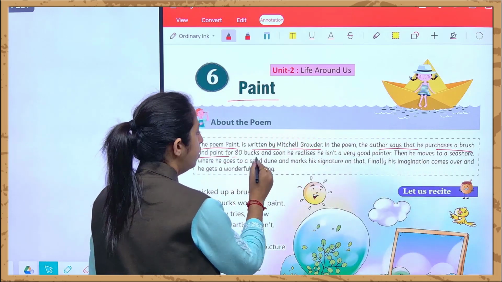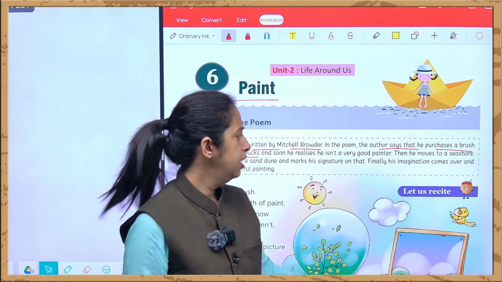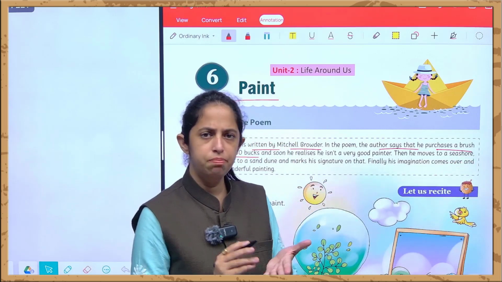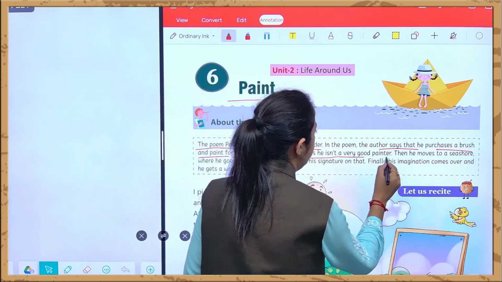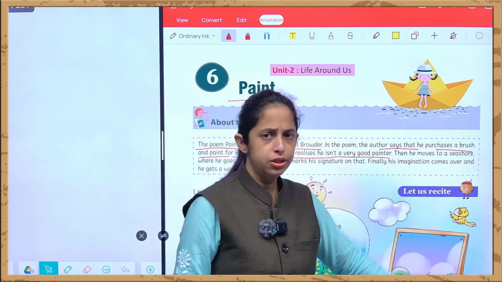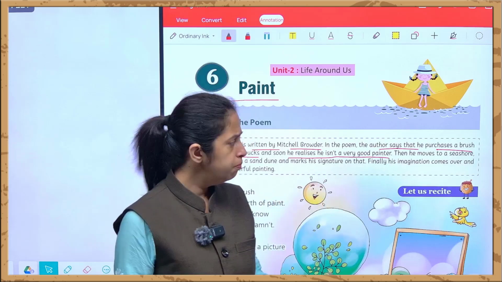and paint for 80 bucks. For 80 bucks means for 80 rupees, he purchases brush and paint. A brush and paint he purchased, and soon he realized that he isn't a very good painter. And soon after purchasing all those paintbrush and paint, he realized that he is not a good painter.